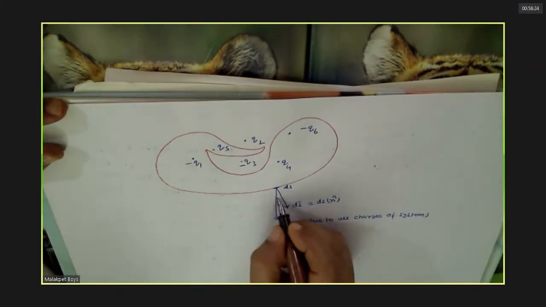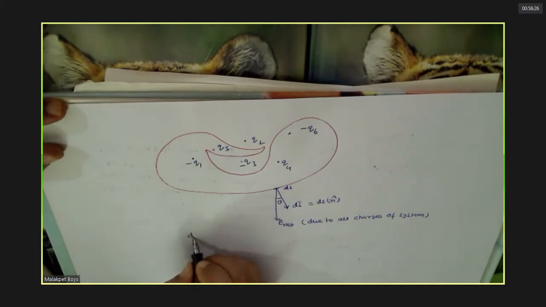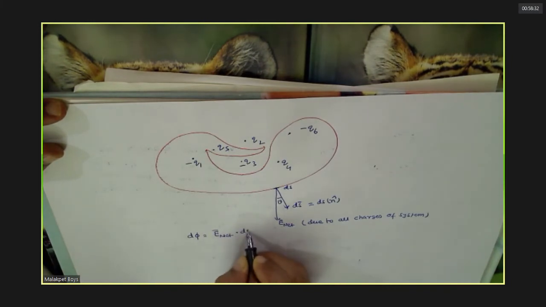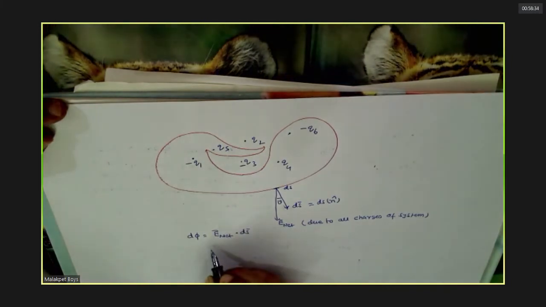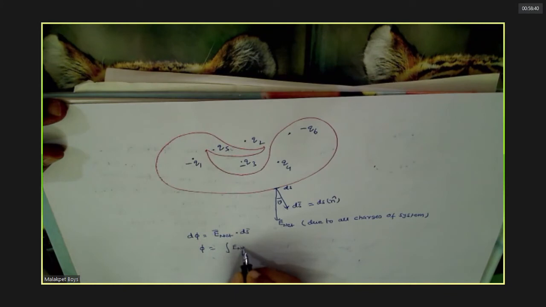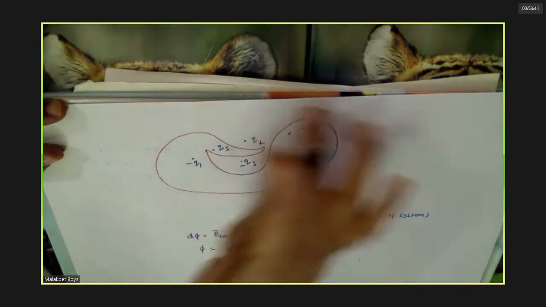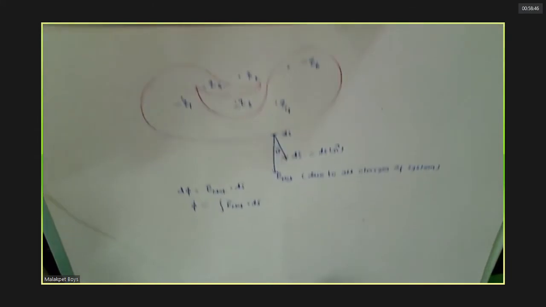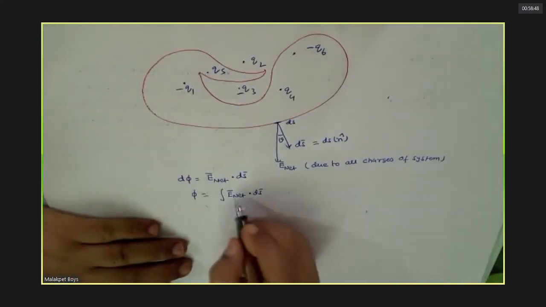Clear. So you will find out this flux through the surface. Agreed? Followed this? Total flux will integrate this. Because this shape is not a regular shape, you cannot integrate so easily.